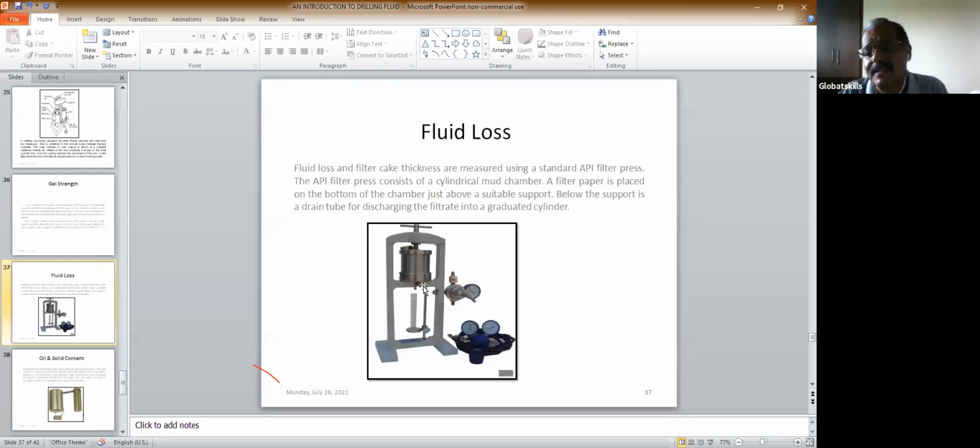So normally people talk about fluid loss, for example, fluid loss is 4 cc or fluid loss is 5 cc. The less the fluid loss, the better the cake you get. The better the cake, the less your formation damage. Formation damage is less. So this is how you measure the fluid loss.